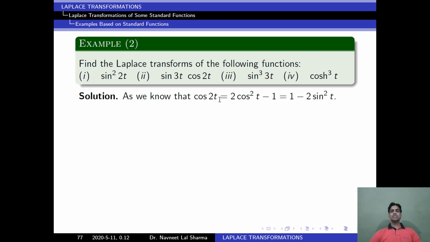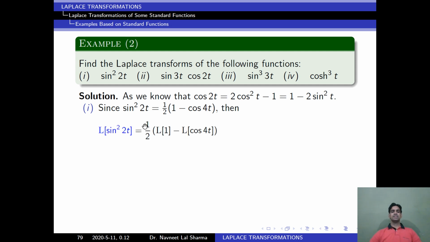We know cos 2t is equal to 2 cos square t minus 1, or 1 minus 2 sin square t. So from here we can find the value of sin square t. So sin square t is equal to 1 upon 2 bracket 1 minus cos 2t. Now we will take Laplace on both sides. Then we get this using the linearity property, and now we know the formula: Laplace of 1 is equal to 1 upon s, and Laplace of cos 2t is equal to s upon s square plus 4. Now we can simplify this. This is our answer.